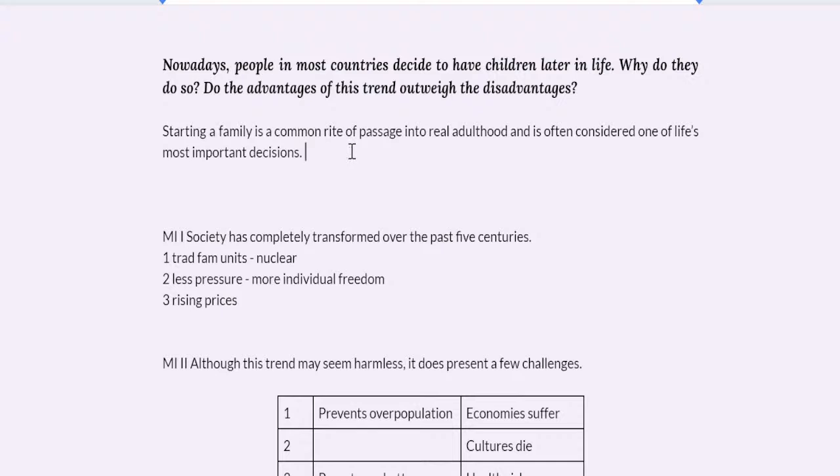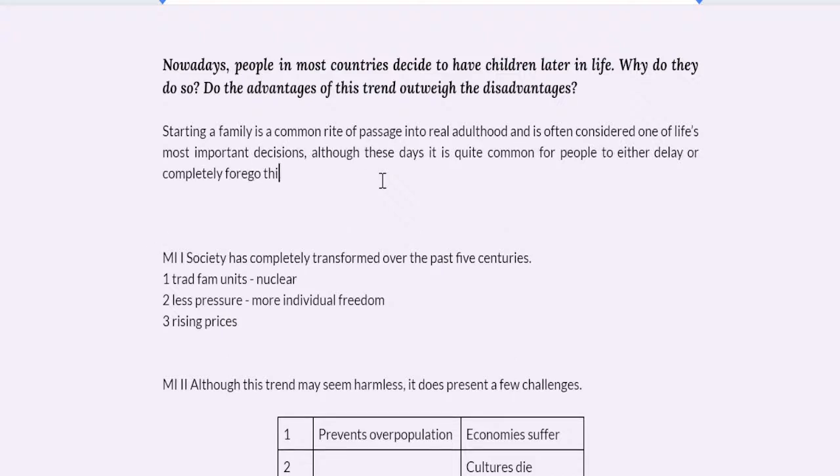Starting a family is a common rite of passage into real adulthood and is often considered one of life's most important decisions. Although these days it is quite common for people to either delay or completely forego this. Lots of people just choose not to have children because they don't like them or they feel like they're not going to be good parents or whatever reason. All reasons I think are valid. I don't think a child should be born if they're not 100% wanted.